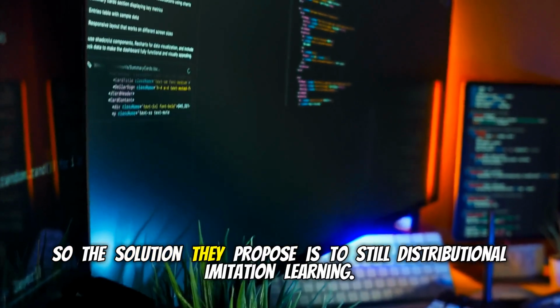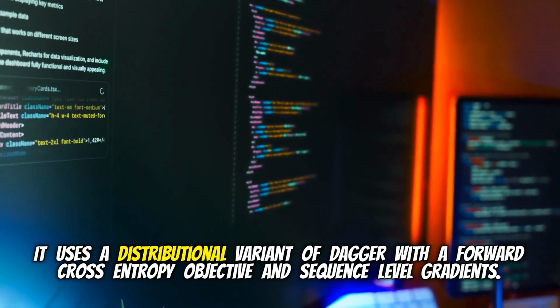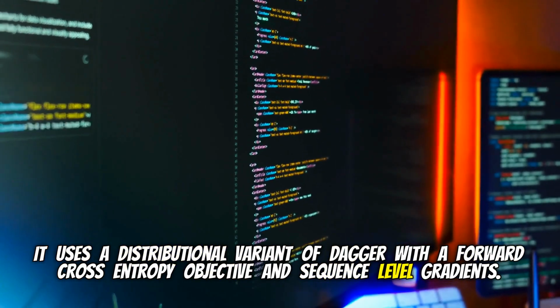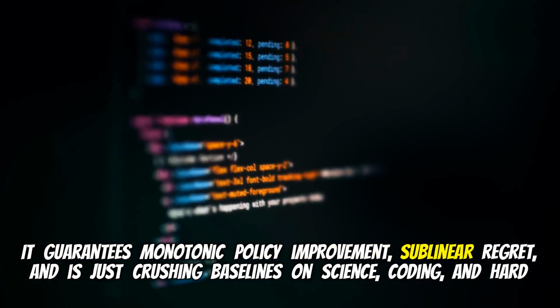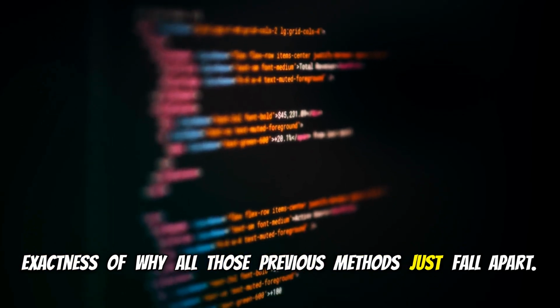So the solution they propose is DistIL, distributional imitation learning. It uses a distributional variant of DAgger with a forward cross-entropy objective and sequence-level gradients. Yeah. It guarantees monotonic policy improvement, sublinear regret, and is just crushing baselines on science, coding, and hard math right now. I mean, to really understand why DistIL is such a breakthrough, we first have to examine the mathematical exactness of why all those previous methods just fall apart.